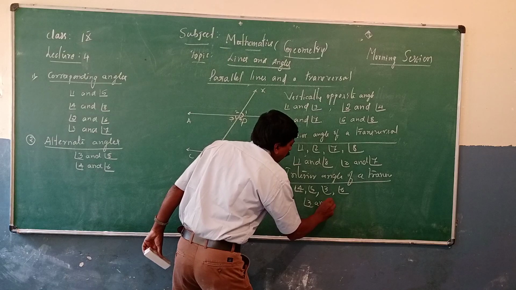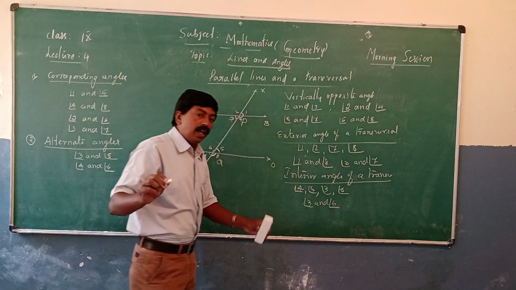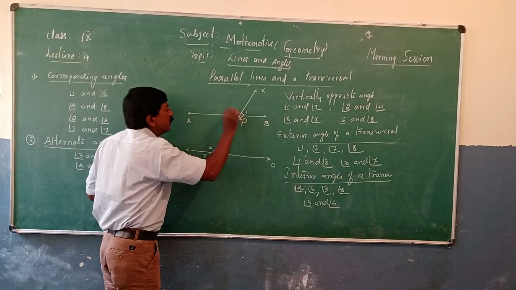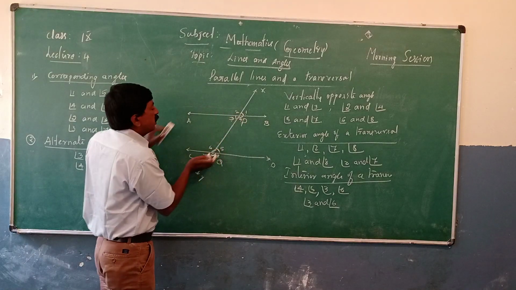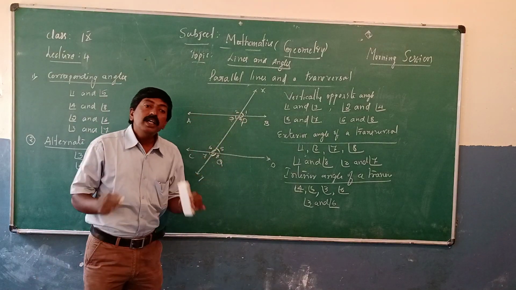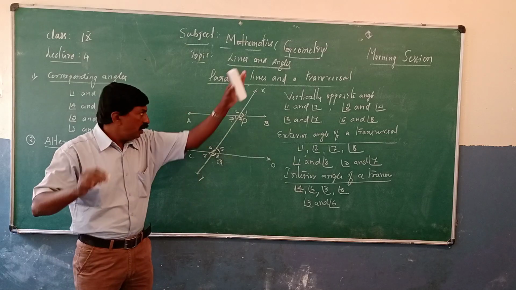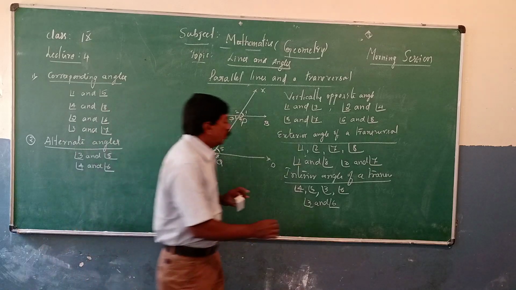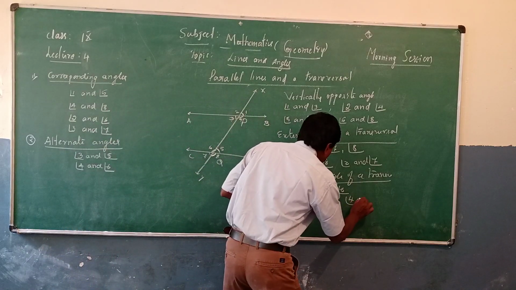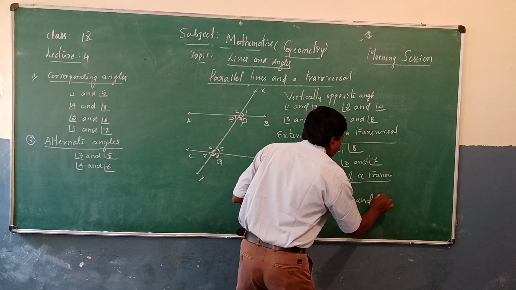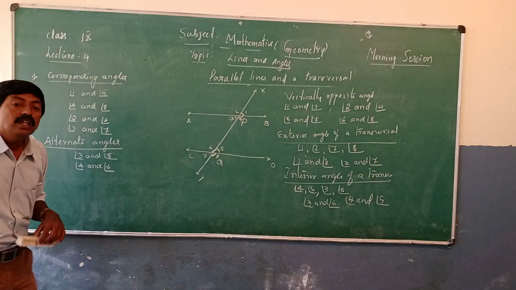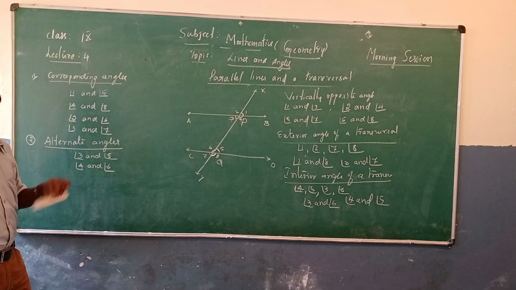Observe, this is angle 3, this is angle 6. Those are interior angles on the same side of a transversal. And angle 4 and angle 5 are also interior angles on the same side.